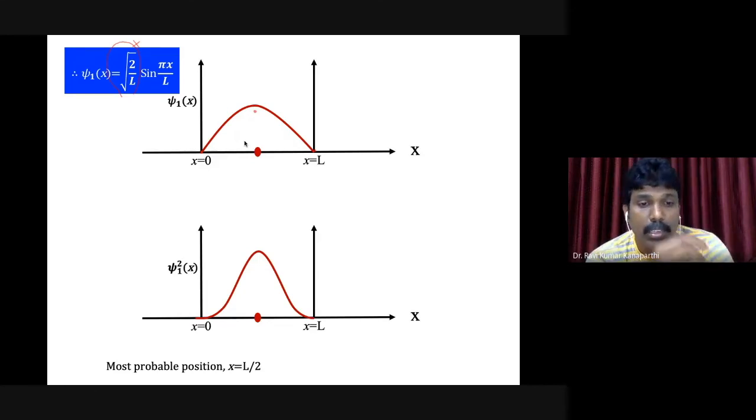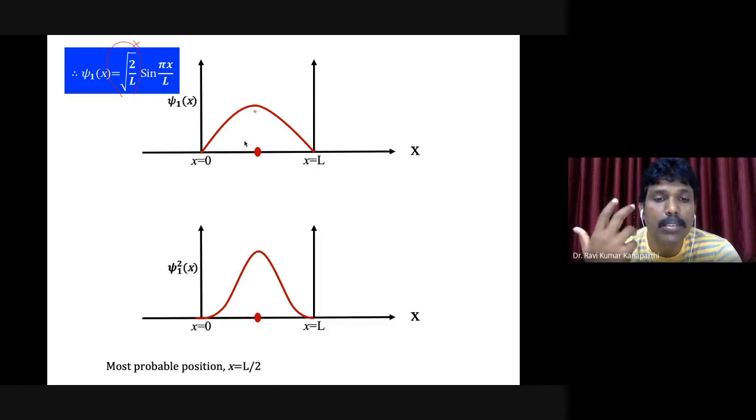And as you can see here, the most probable position is L by 2. What is the most probable position? It is the position at which the particle can be found with maximum intensity.